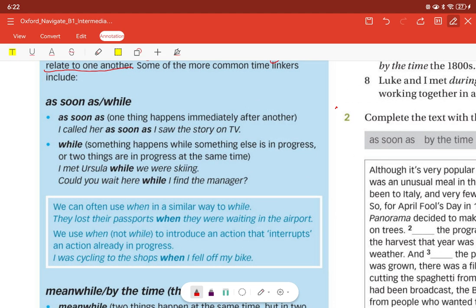We use as soon as when we want to link two activities where one activity happens immediately after another. So for example, let's look at this sentence: I called her as soon as I saw the story on the TV. We have two events here: I called her, and I saw the story on TV. Which one happened first?